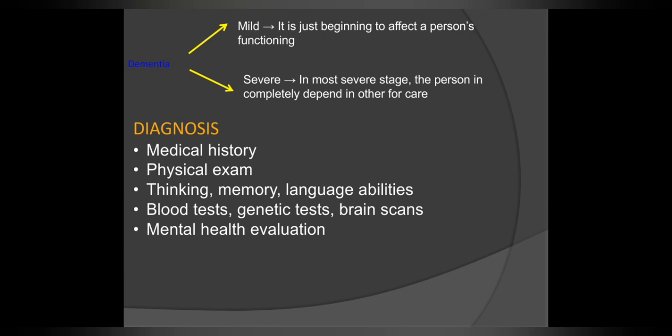And the diagnosis for dementia. There is no one test to determine if someone has dementia. The doctors diagnose Alzheimer's and other types of dementia based on a careful medical history, physical examination, laboratory tests, and the characteristic changes in thinking, memory, language abilities, mental health evaluation, etc.